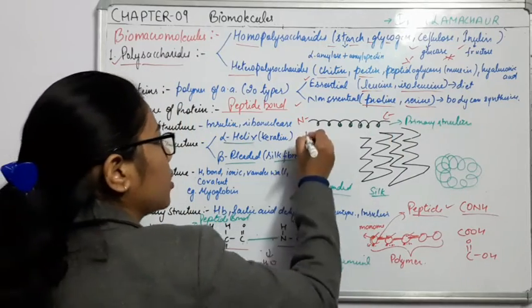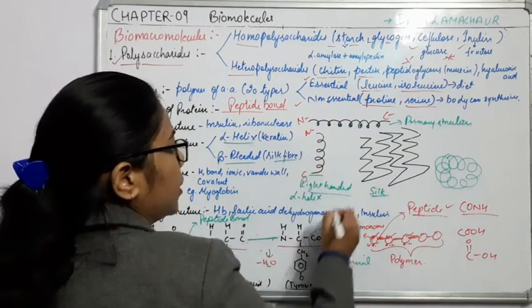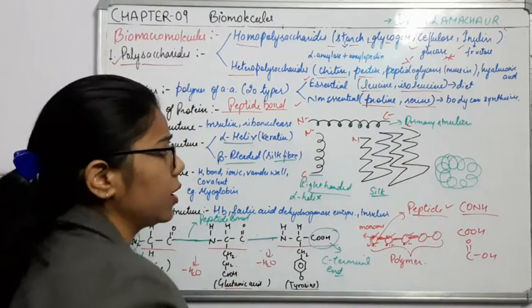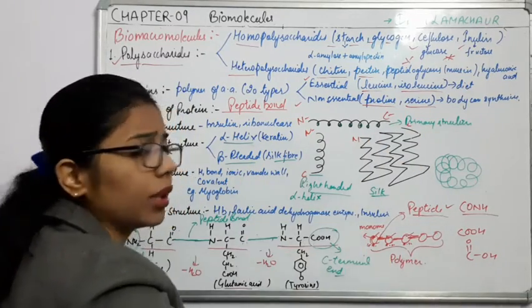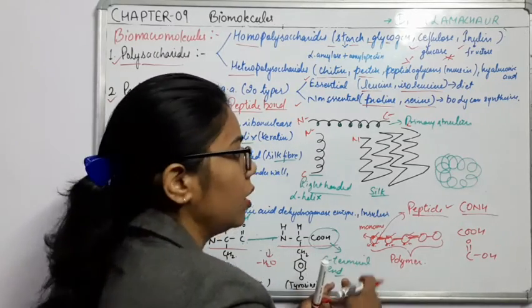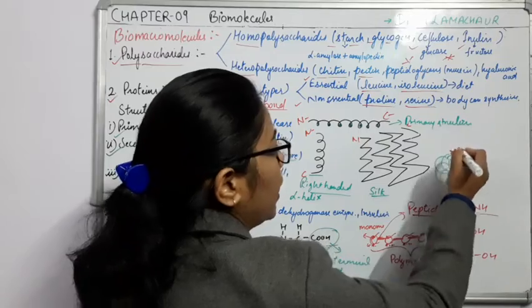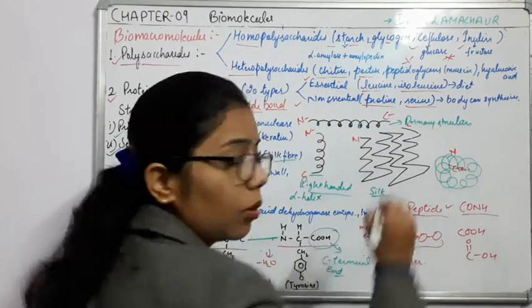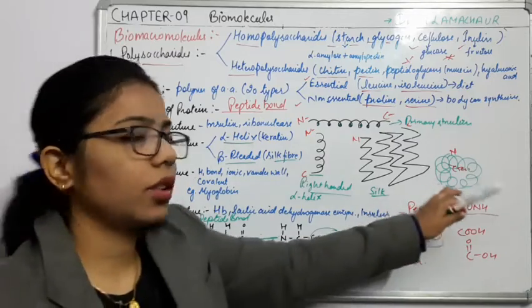Here also N terminal and C terminal. You have to understand that for every protein there will be an N terminal and a C terminal. So here also it will start from an N terminal and end with the C terminal. So this is the tertiary structure.